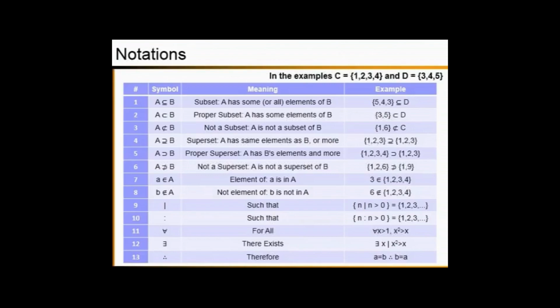And the last one is "therefore." So you can use the notation "therefore," like in the example. So here, go to the example, it says A equals B. Therefore, you can say B equals A.